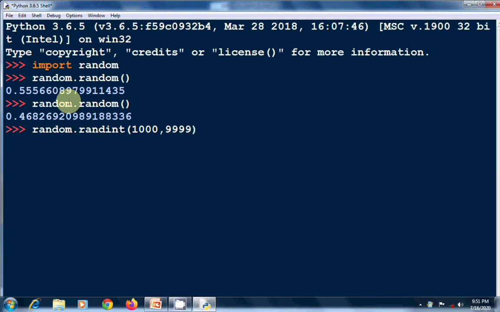Maybe 1000, maybe 9999, or maybe a number in between them. See, it generated the number 5566. Your OTP comes like that only, right? So you can use this function while creating OTP software.